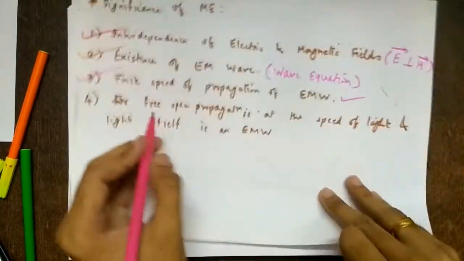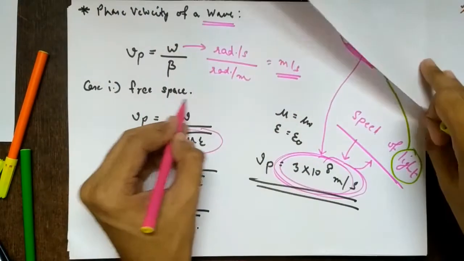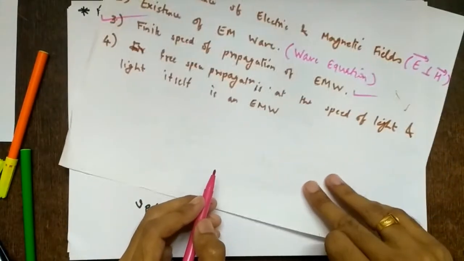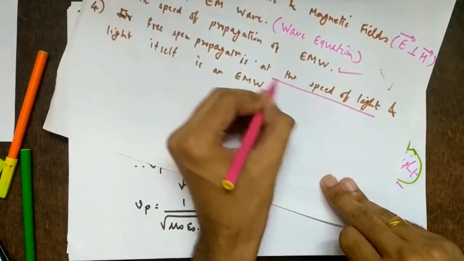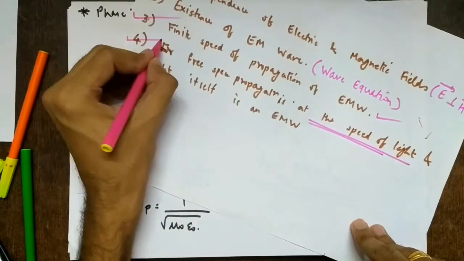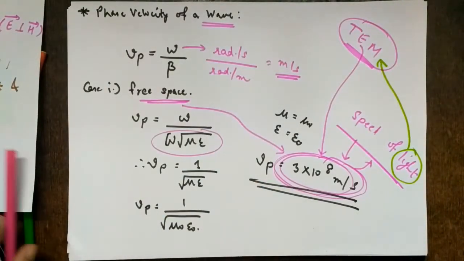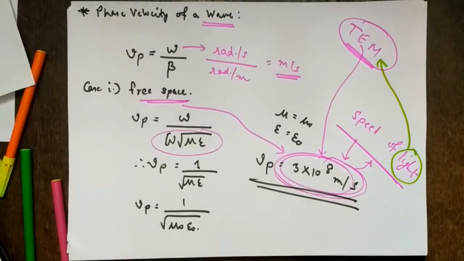And free space propagation. I have assumed free space, and I have proved that in free space the speed is 3 into 10 raised to 8 meters per second, sorry, meters per second. So the speed of propagation is the speed of light. I have proved this also. That is what we see in this topic. This is a very important consequence, and it was done by Maxwell. That is a huge contribution by Maxwell.